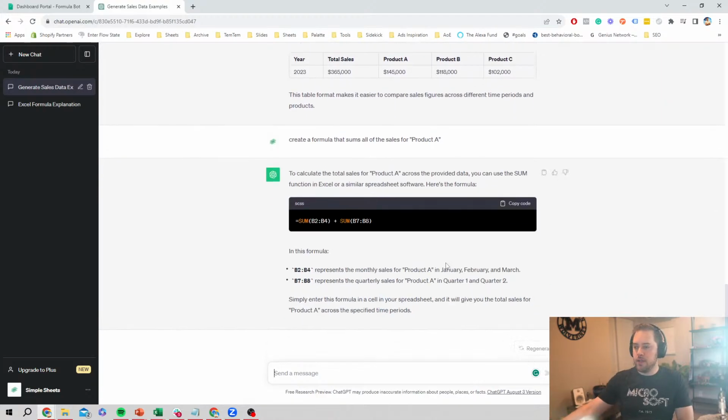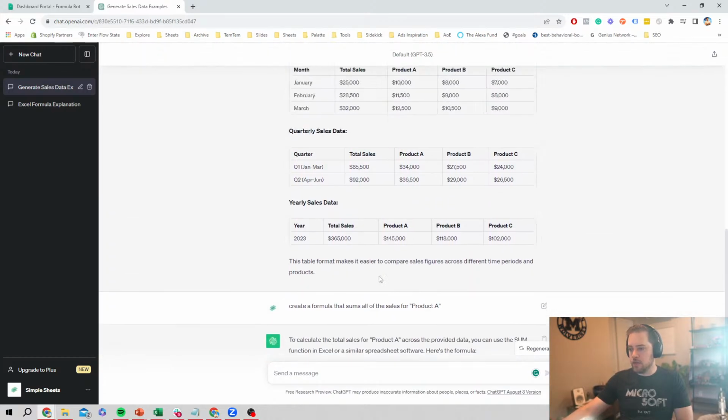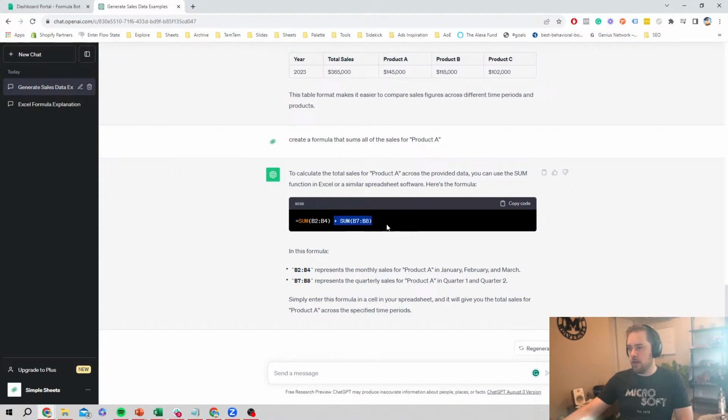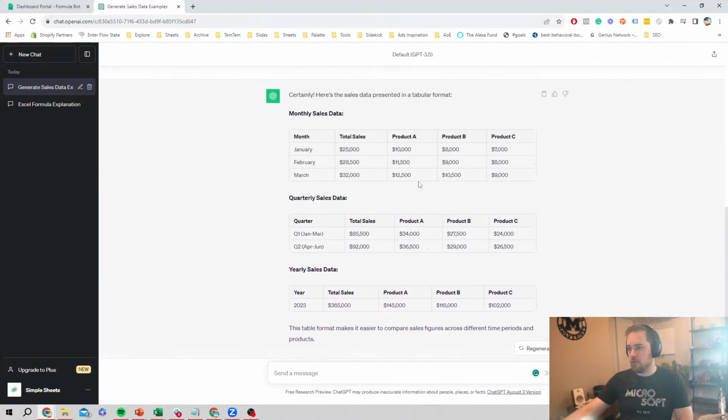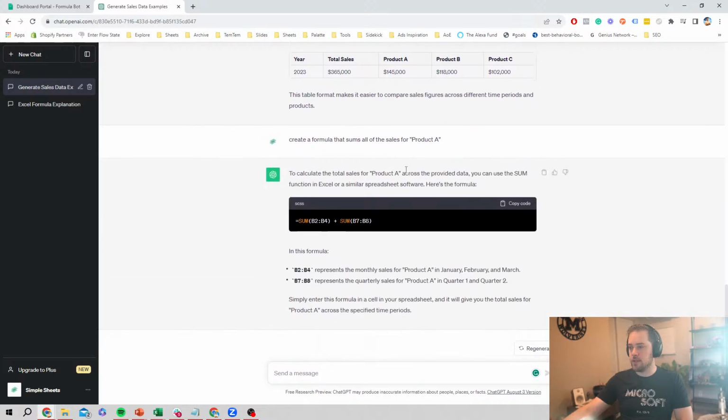So it is using this up above, and it's assuming that this would be column B. So it's saying sum of B2 through B4, which would be these two. It looks like in this case it might actually be column C typically, and then you'll see it's adding columns B7 through B8, which would be some of this stuff down here. So I think it's considering that the month or the year is not part of the actual data, and then it's grabbing the rest of it as the formula.